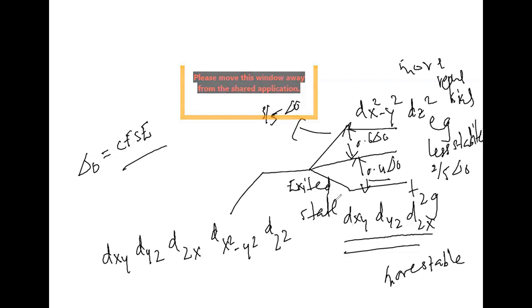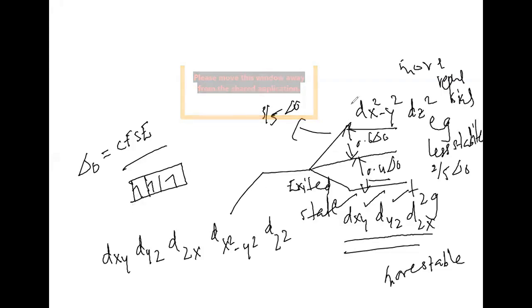In T2g, how many orbitals are there here? 3 orbitals, which can accommodate how many electrons? 6 electrons. Right. Now, according to Hund's rule of maximum multiplicity, if you consider 3 orbitals like this, one electron will occupy each orbital. The 4th electron, where will it go?